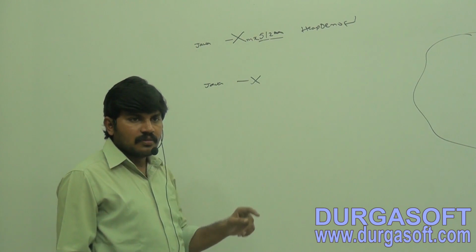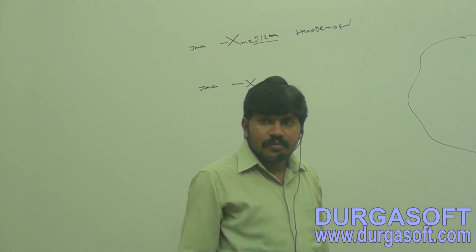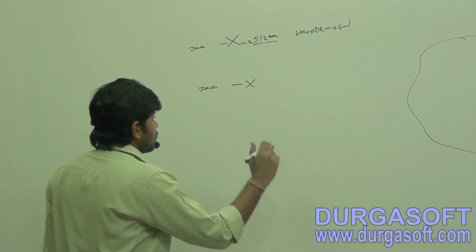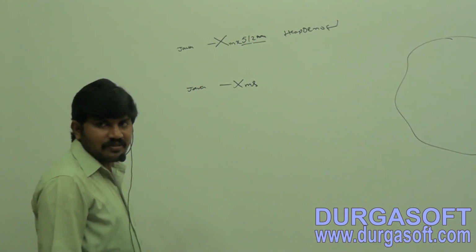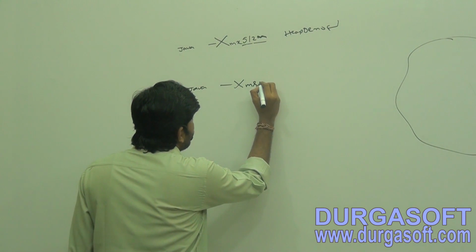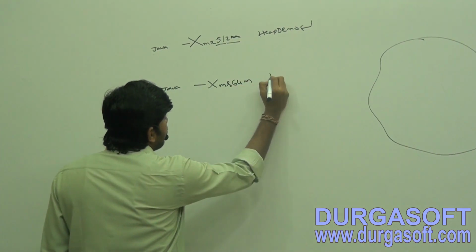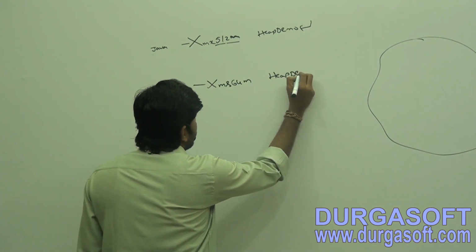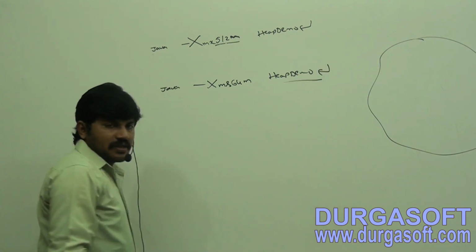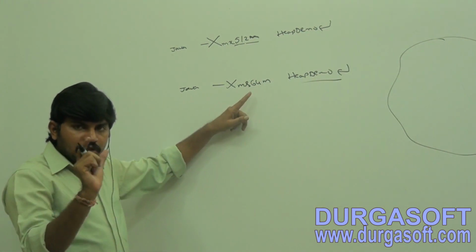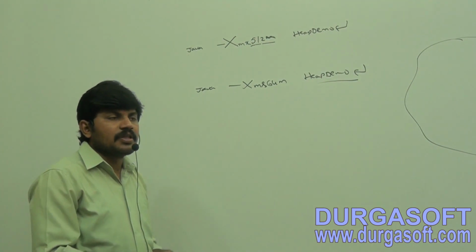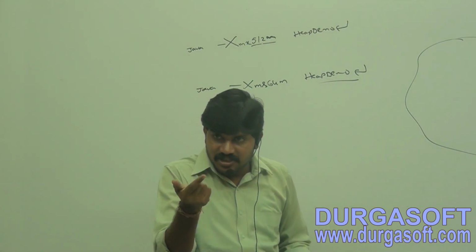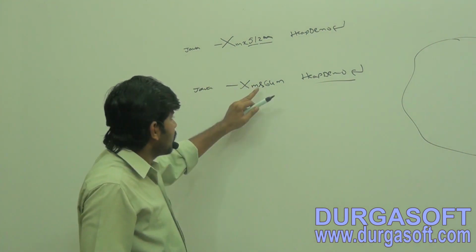Max means -Xmx, min means -Xms. Minimum heap size, how much do you want? 64 MB. I want heap demo like. This command sets the minimum heap size as 64 MB, which is nothing but the total memory, the initial memory. That number is going to be set.